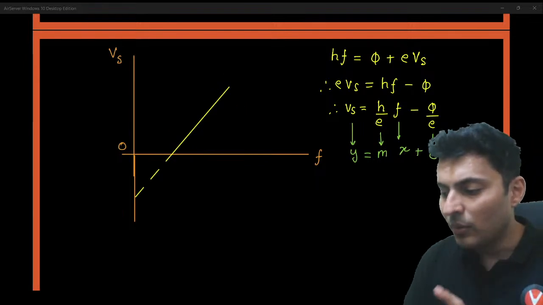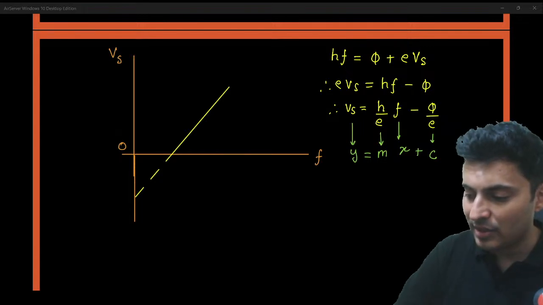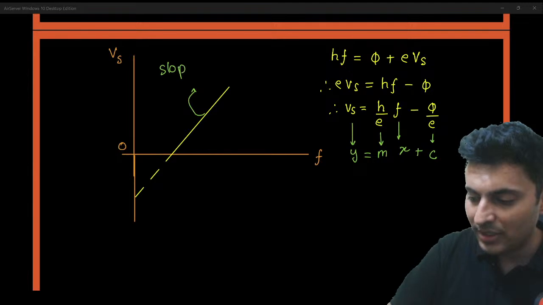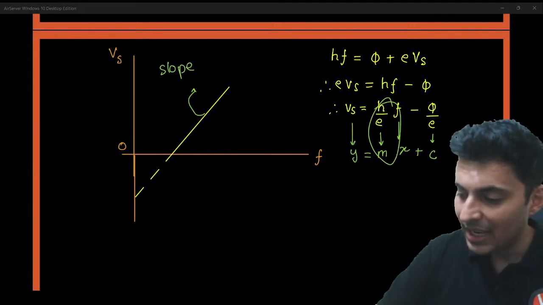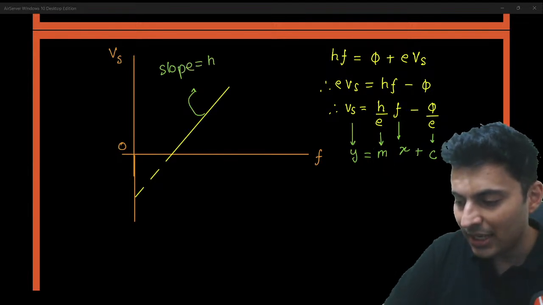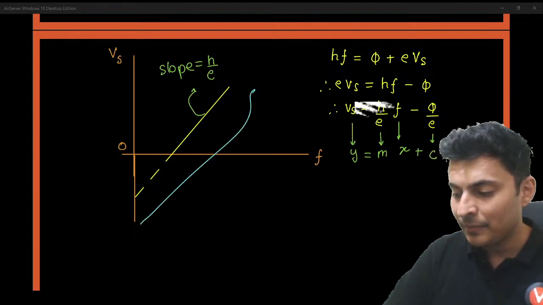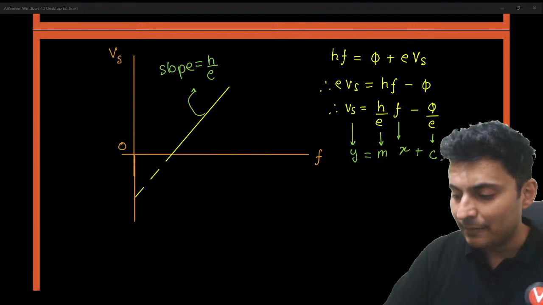Now, the important thing to note is the slope of this graph. You can see m is h by e. If you take any other metal, it will also be a straight line.